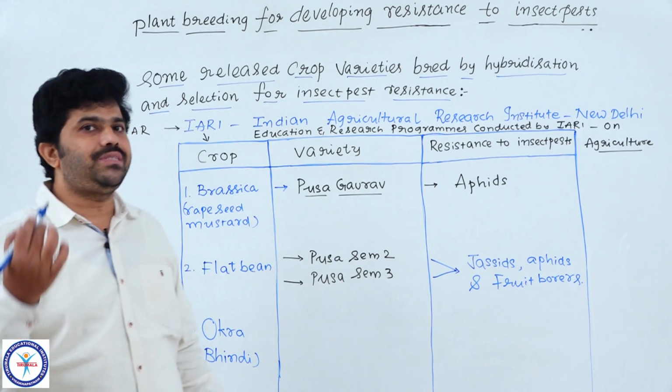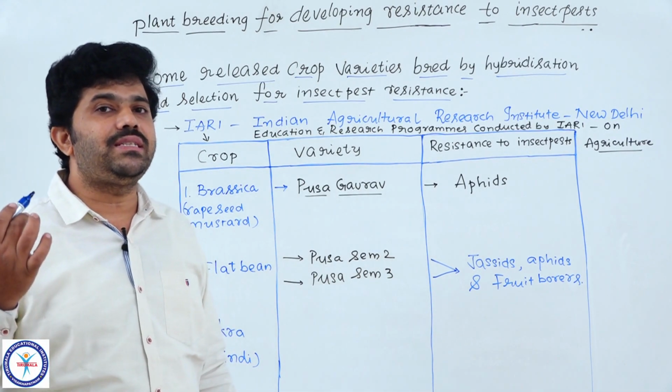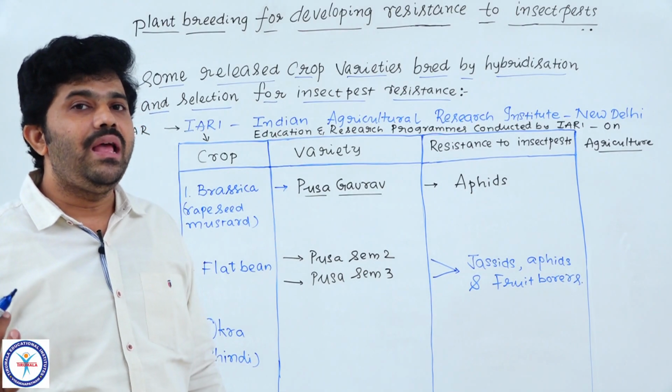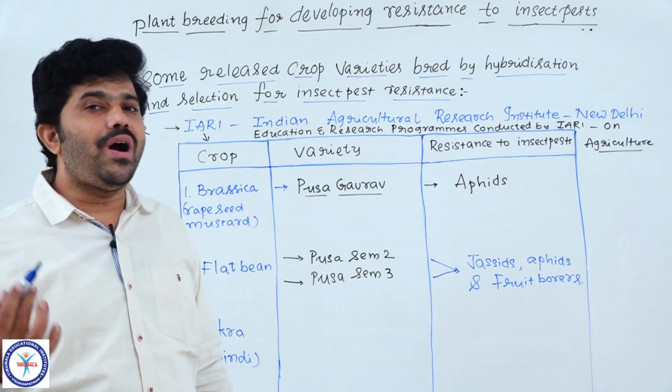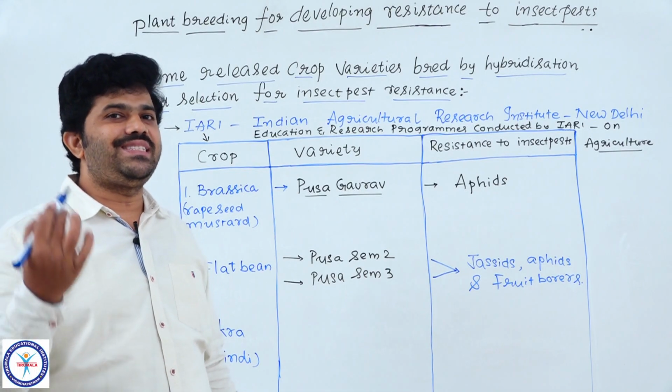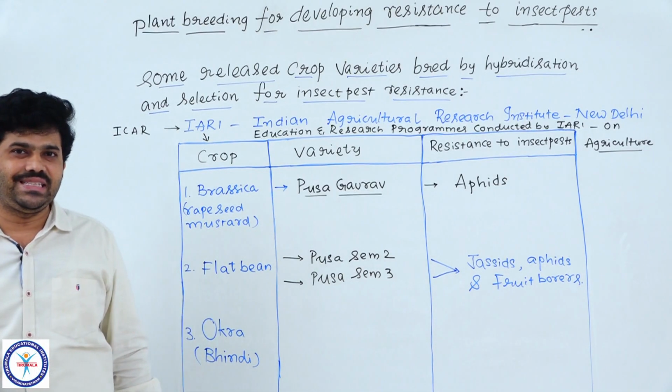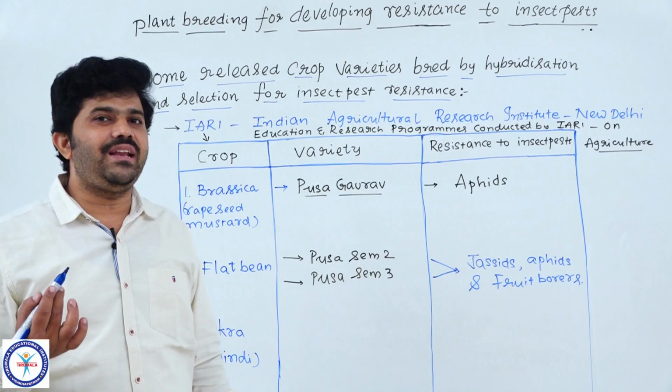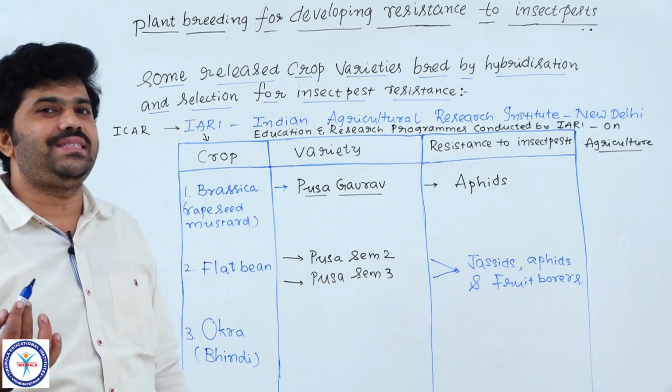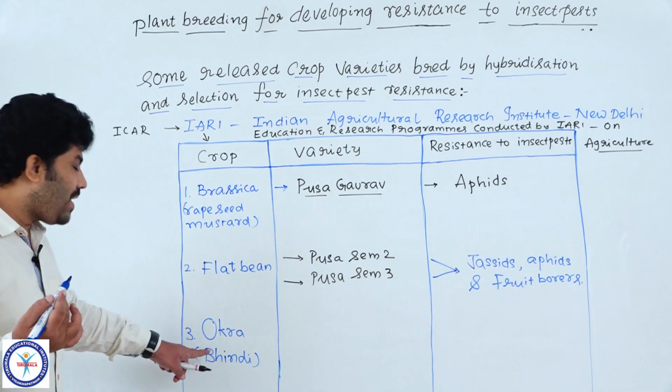Then we produced Abelmoschus esculentus, a new cultivar which has resistance towards yellow mosaic virus. It tolerates the infestation by the yellow mosaic virus. Already we discussed this.